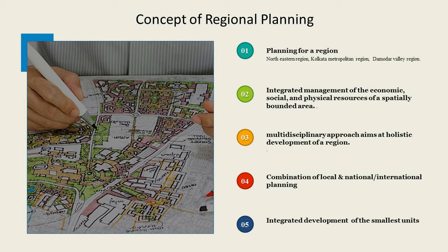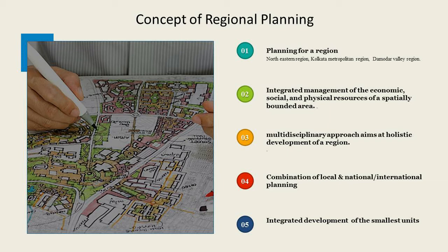Now, what sort of planning do you have to do for that region? When you plan for the region, it has to be an integrated planning. It cannot be just physical planning. It cannot be just economic planning. It has to be an integrated planning, encompassing the various things: the physical resources of the region, the cultural resources of the region, the economic resources of the region. So when you plan in an integrated fashion for any region, that is called regional planning.